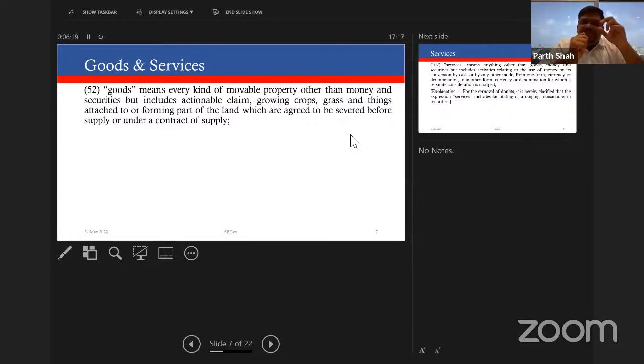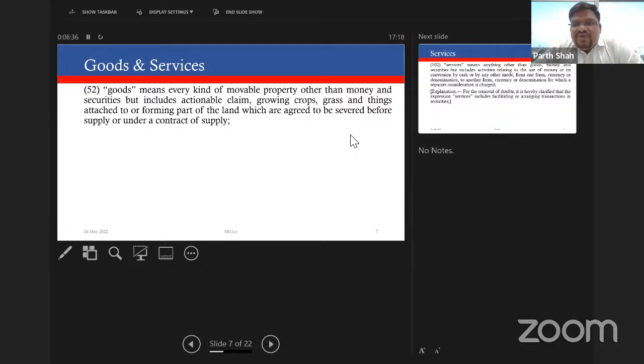This classification is important because under GST, though it was meant to subsume, we have different rate notifications for goods and different rate notifications for service. And at times there's a conflict. It might be important to make sure that we have rightly classified our supply. So let us first look at the definition of goods.